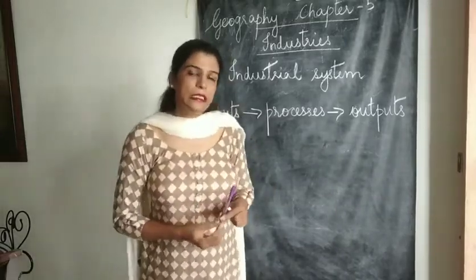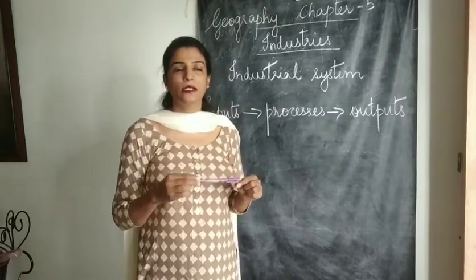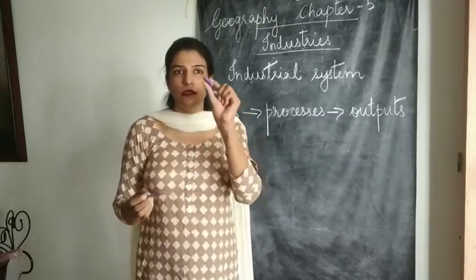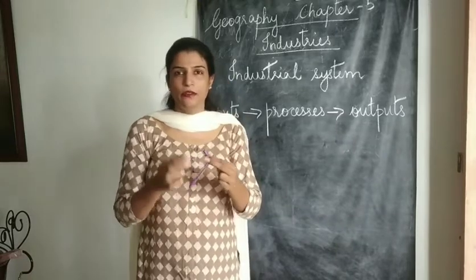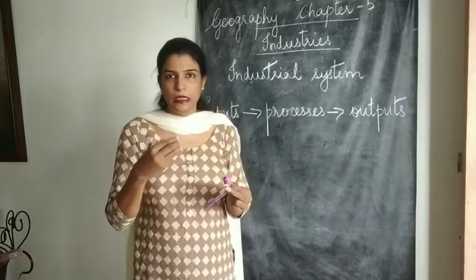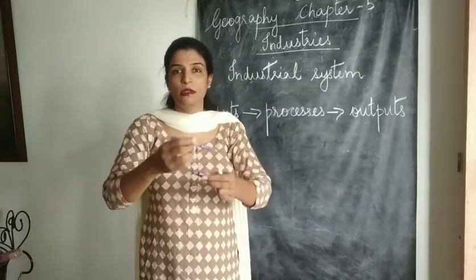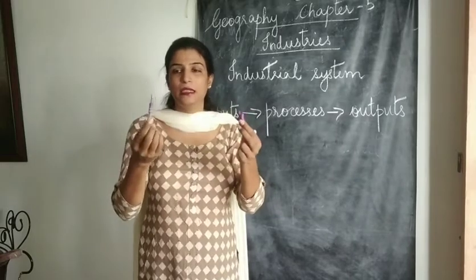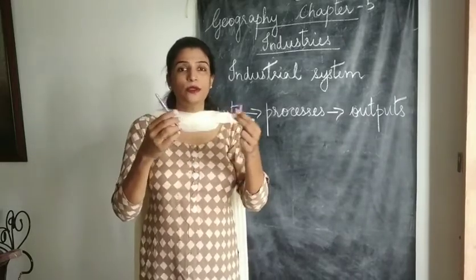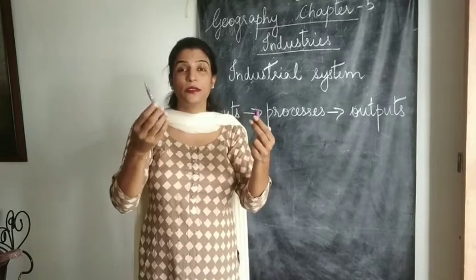So we basically start by producing the parts of the pen. We make the cap of it, we make the main body of it, we make the refill of it, we make the ink of it, we insert the ink in it, then we assemble all these parts, then we make it a little bit more attractive by using different colors of paint on it.